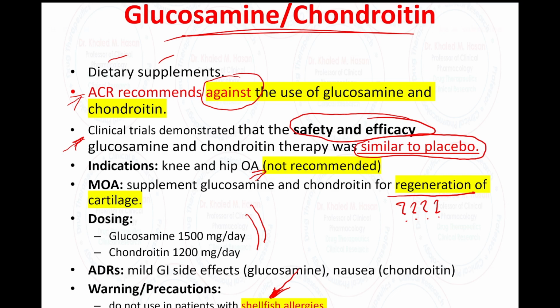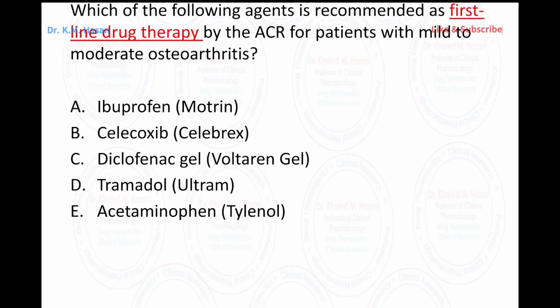Okay, moving to the next. Here we have a practice question. Which of the following agents is recommended first-line therapy for patients with osteoarthritis? Ibuprofen, celecoxib, diclofenac, tramadol, or acetaminophen. So which one will be the first drug treatment for this patient? Let me know your answer in the comment.